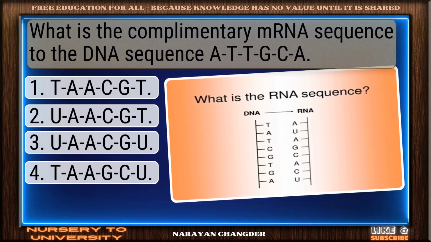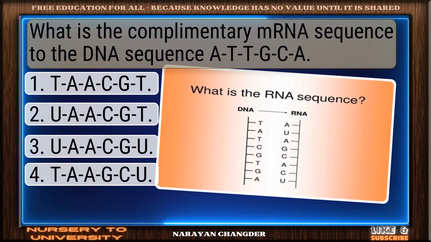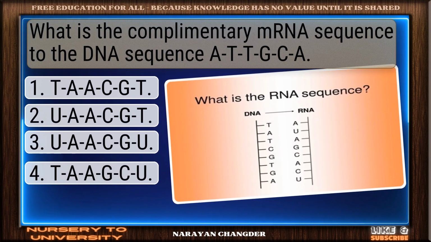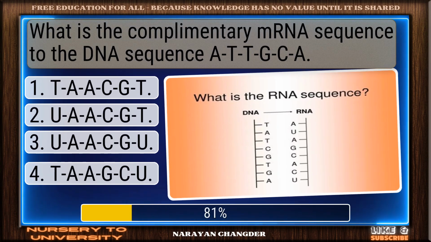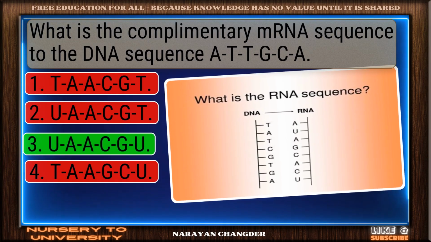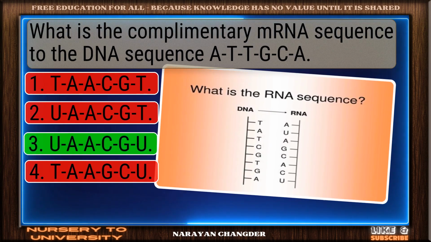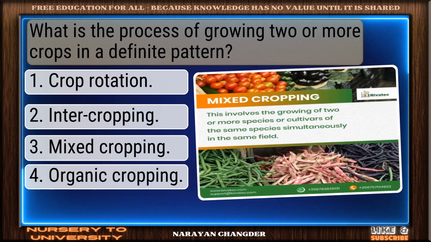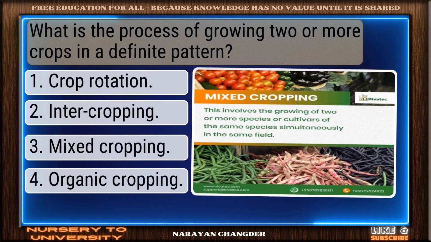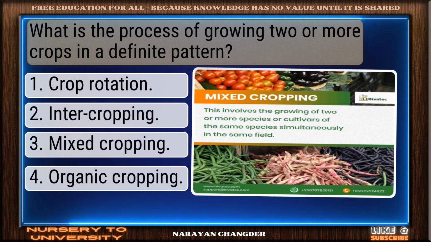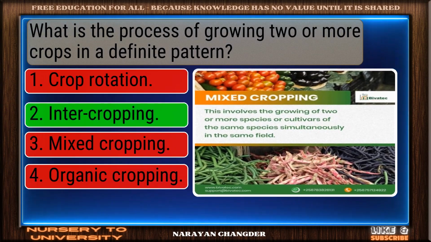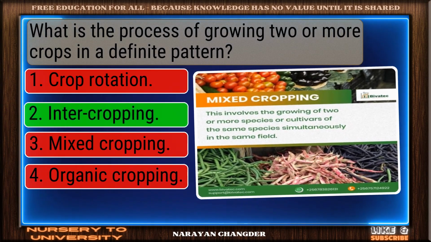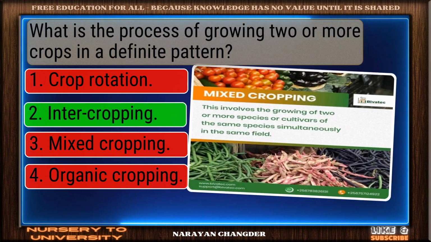Question number 40. What is the complementary mRNA sequence to the DNA sequence at TTGCA? Great thinking. CDU is the right choice. Question number 41. What is the process of growing 2 or more crops in a definite pattern? Good job. Your answer intercropping works well here.